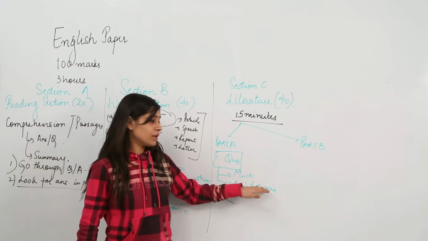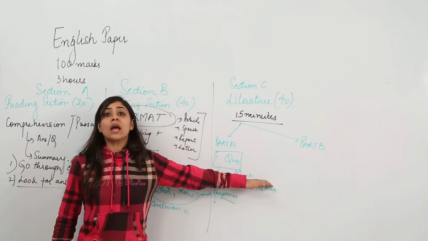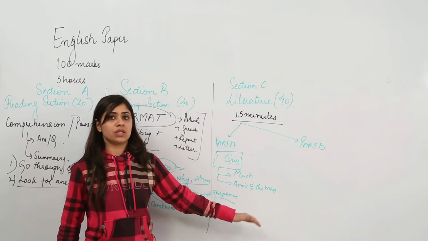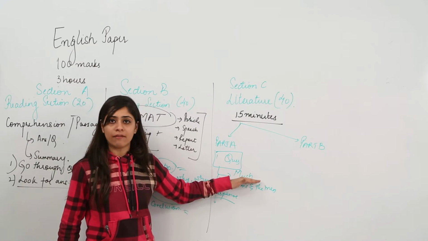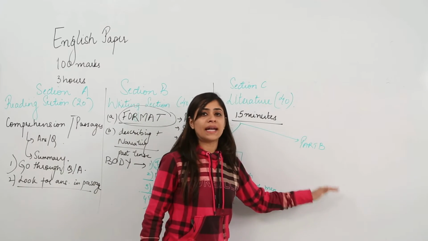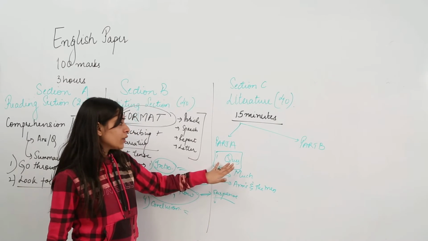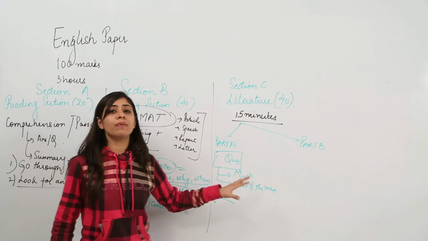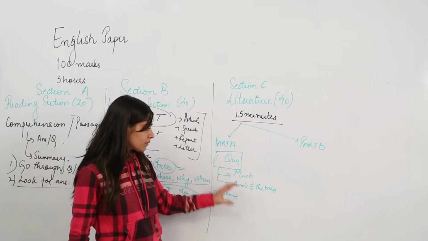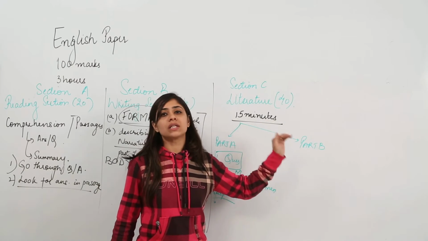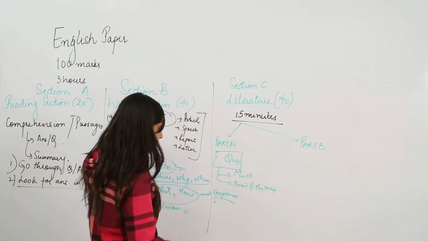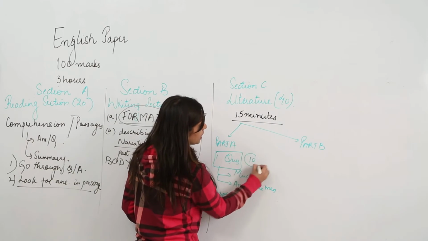If you're attempting a question from Much Ado About Nothing, then you have to follow that trend all through the exam. Then all your questions will be answered from this play itself. But if you're attempting Arms and the Man by Bernard Shaw, then all your answers should be attempted in this play only. Now that you've attempted one question from here, it is going to be a very, very descriptive question. Not really a descriptive question. You'll have an extract and you'll have to answer a few questions of maybe 2 marks each out of that extract. This section will drive you 10 marks.